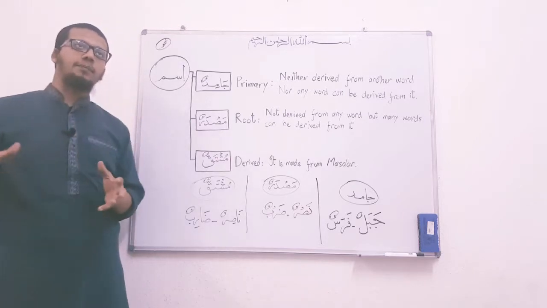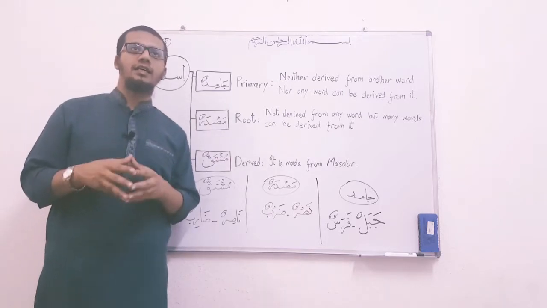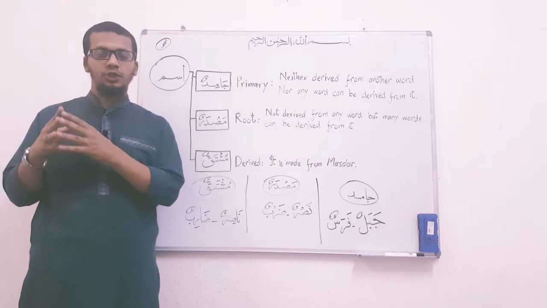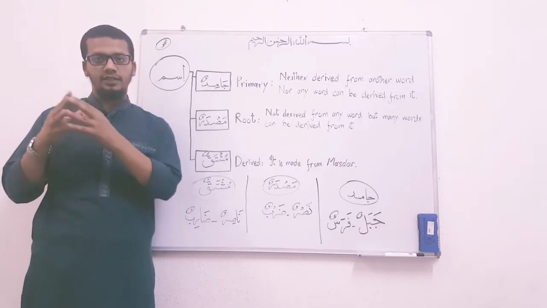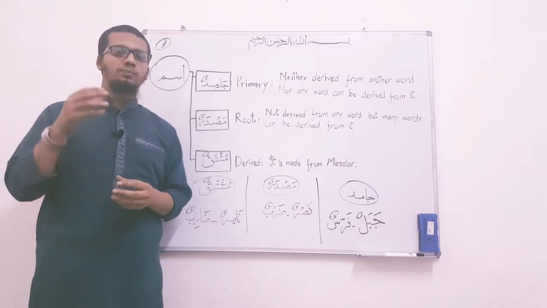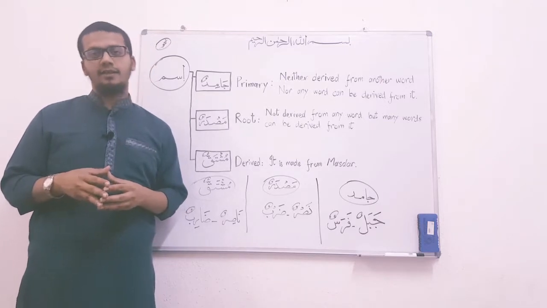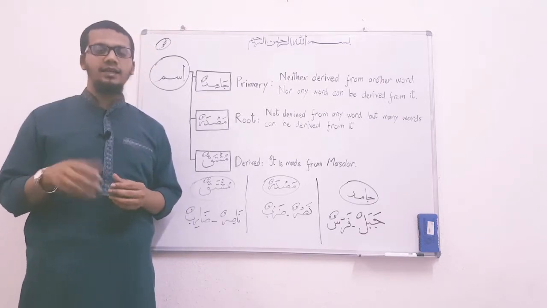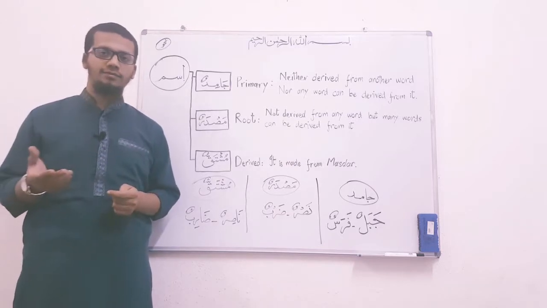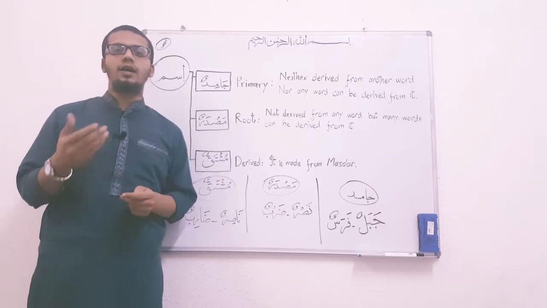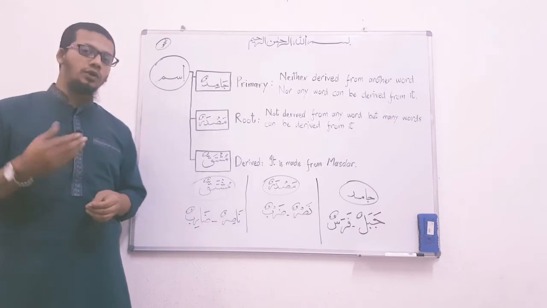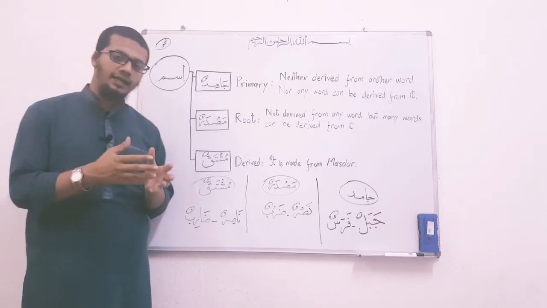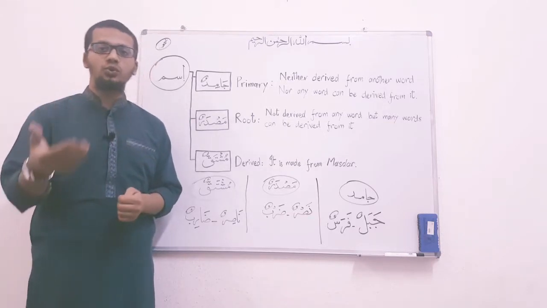So for example, you are studying the short paradigm of nasara yansuru. You might have studied this noun nasirun, and similarly from darbun you will also study daribun, and you also have studied from the short paradigm of nasara yansuru mansurun.